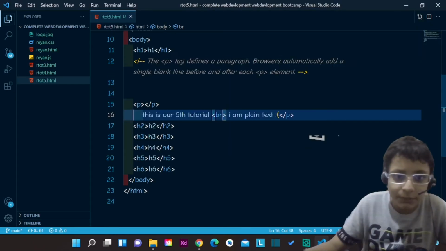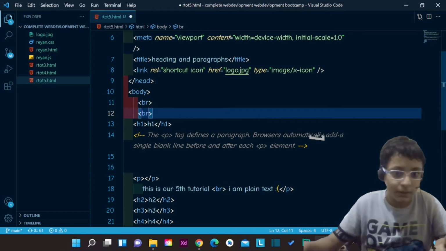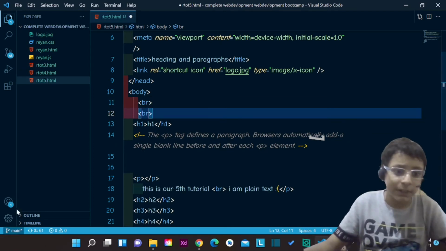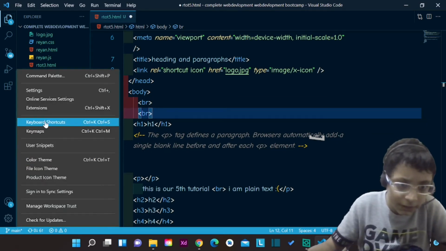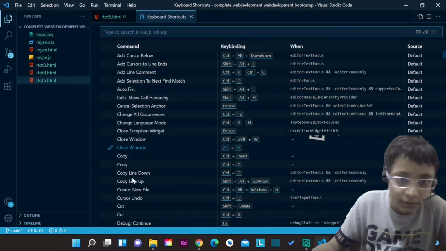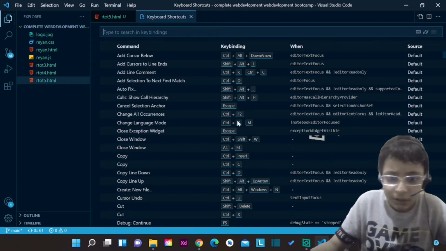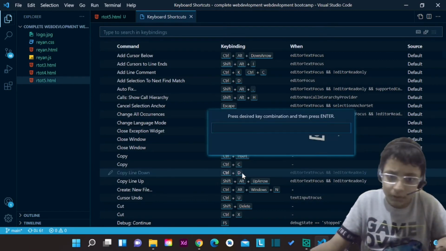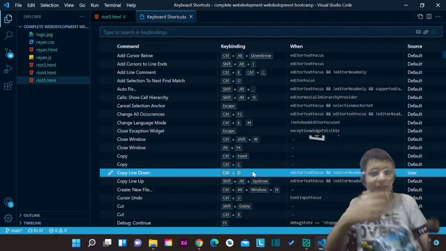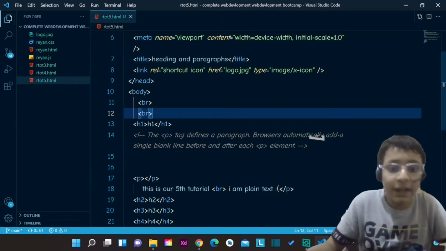Even if we type it after the head, we can put BRs here. We can click Control D to replicate. Again, I have set the shortcuts here. You can go and make this shortcut, and that shortcut is Control plus D. You can go there and assign it in yours. My shortcut is Control plus D. Before it was something else, Control Alt plus down, like that.